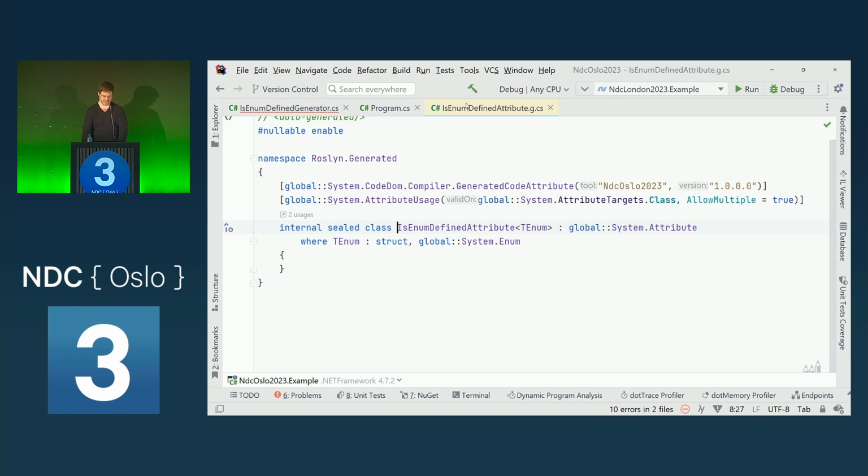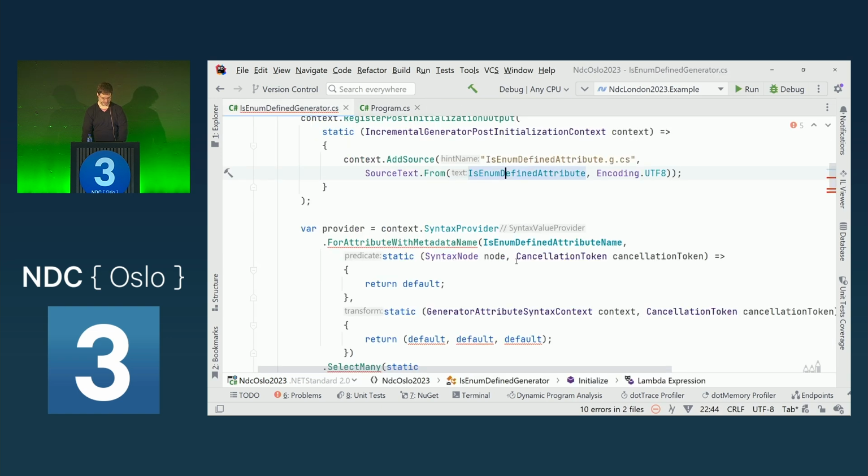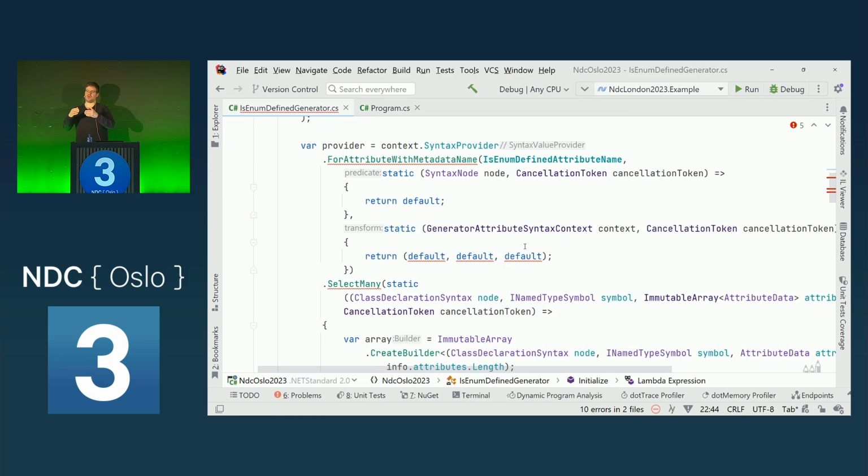Here it is in our example. And now we need to build up our pipeline. With the incremental generators, we build a pipeline of, first, getting an input, for example, the source code, or the input could also be additional files, like a JSON file that we want to transpile into C# code. And then select the interesting parts. We filter the interesting parts for us, and then from that information create a string that is the new document that we want to emit.